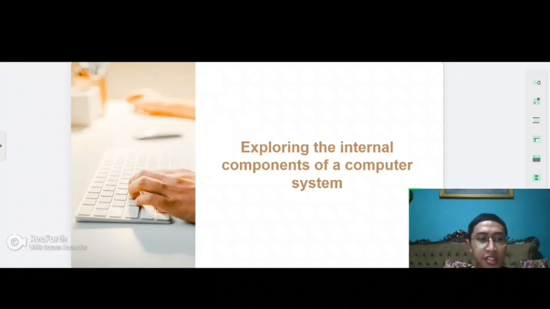Here I will explore the internal component of a computer system.